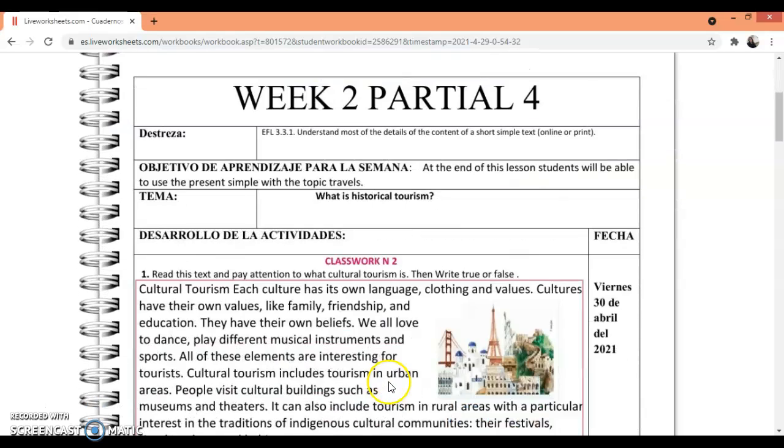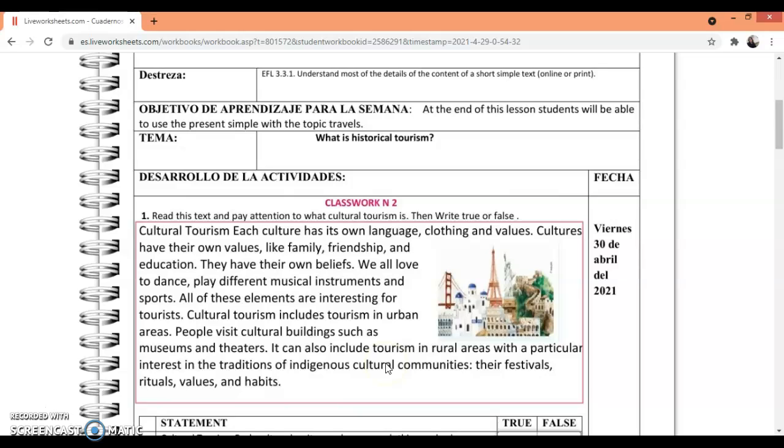What are the cultural theories? Each culture has a language, clothing, and values. Cultures have their own values like family, friendship, and education. They have their own beliefs. They all love to dance, play different musical instruments, and sports. All these elements are interesting for tourists.